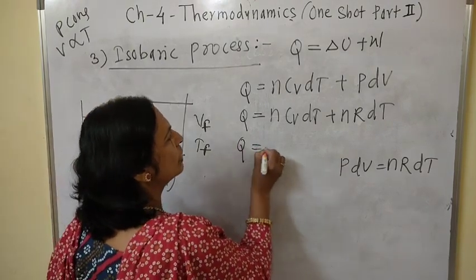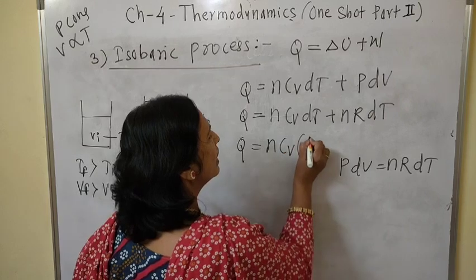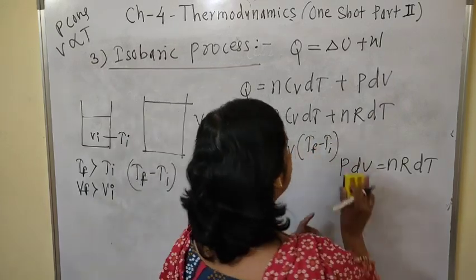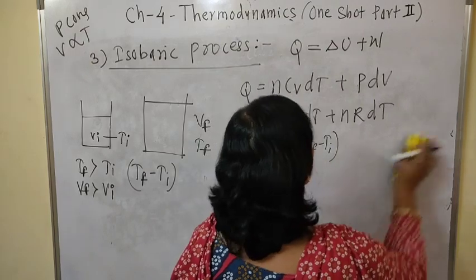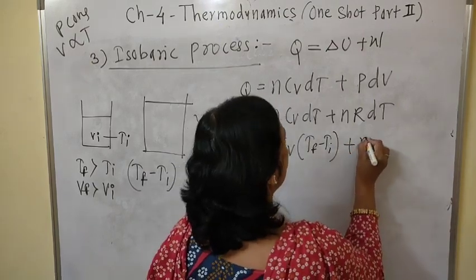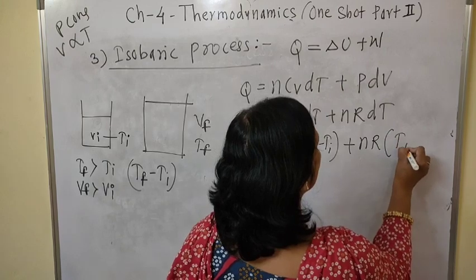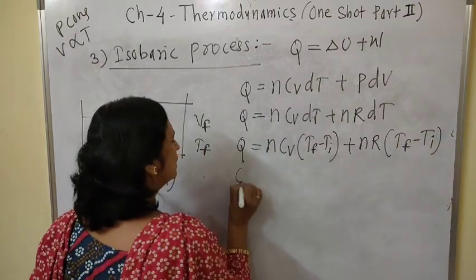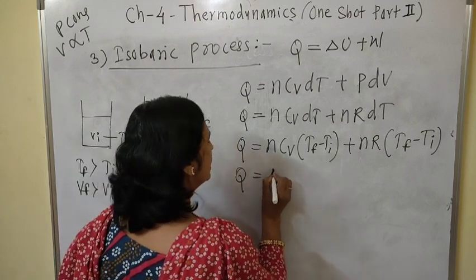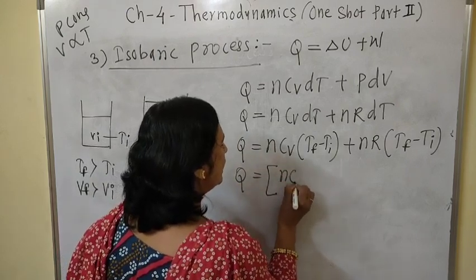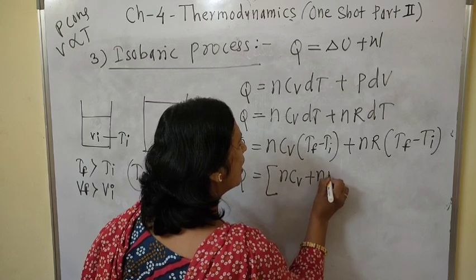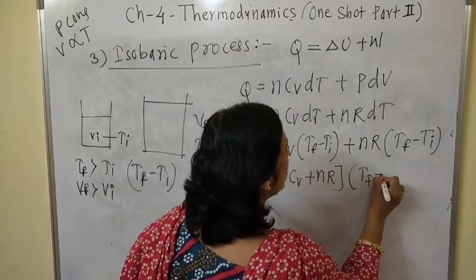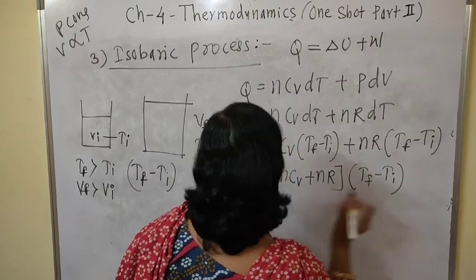If we substitute the value of this one, Tf minus Ti plus nR Tf minus Ti, then the heat supplied to the system, nCv plus nR, that is taken as common, and in this bracket we can write Tf minus Ti.